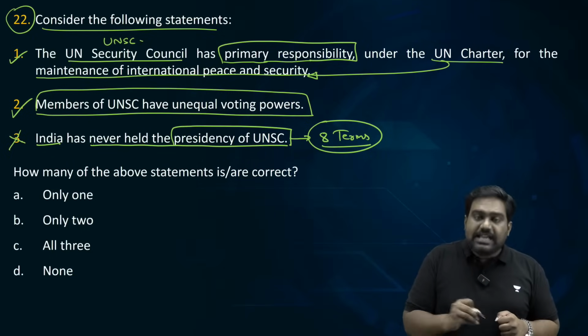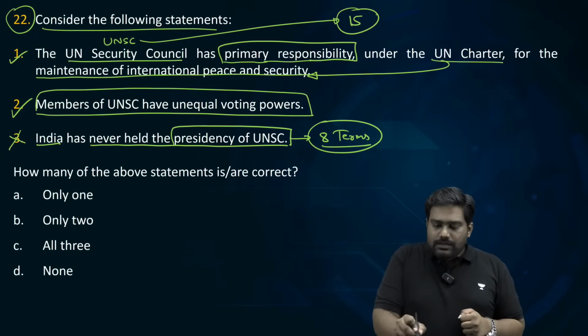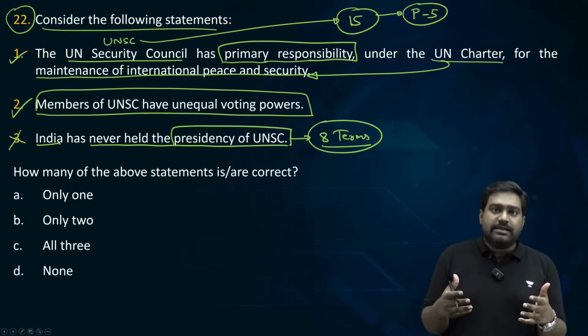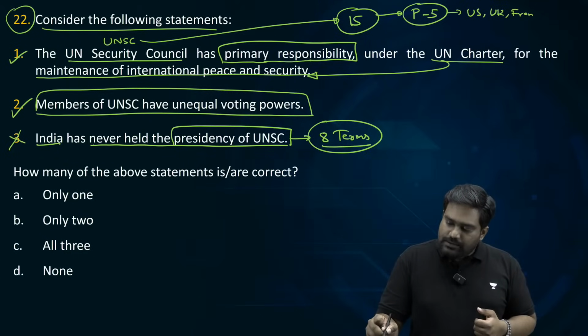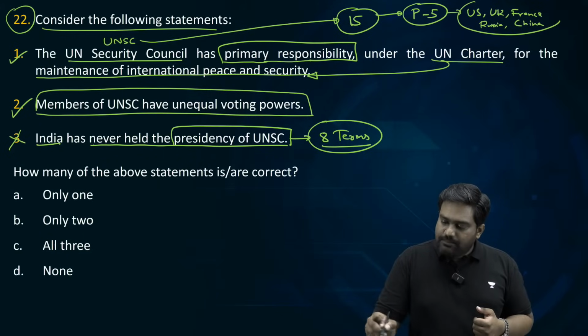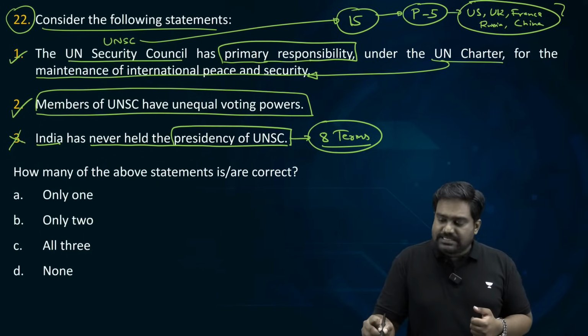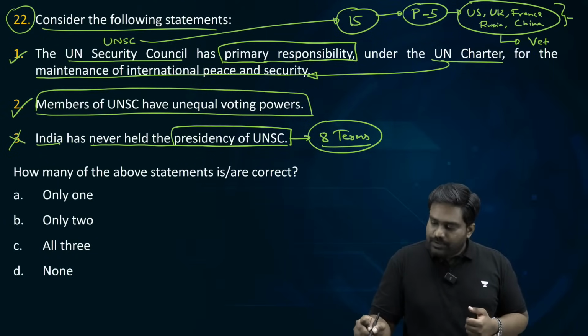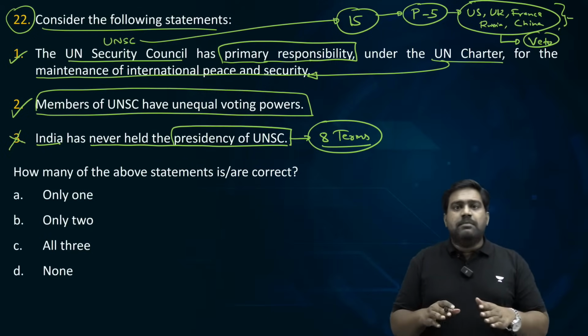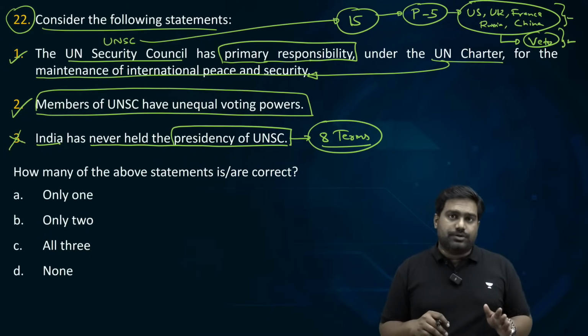UNSC has only 15 members, and 5 of them are permanent members, or as we call them, P5. The P5 countries include United States, United Kingdom, France, Russia, and China. These 5 hold permanent membership, and they exercise the most powerful vote, the veto. So any permanent member can veto any resolution.